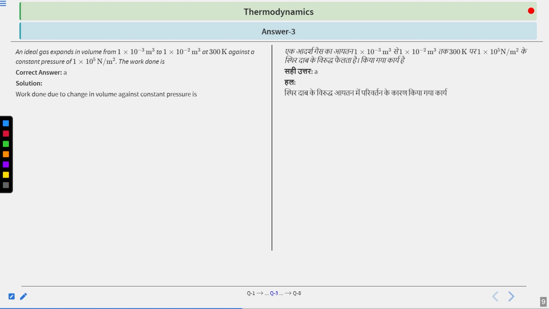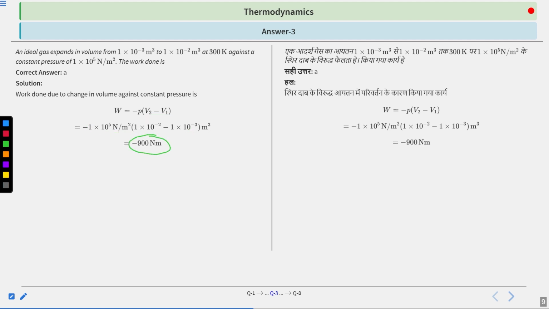It is mentioned here that your volume change is done under constant pressure. Therefore, we will use the formula minus P external delta V, that is the change in volume, V2 minus V1. Putting in the pressure and the volume change gives you the work done, which is minus 900 Newton meter, or you can say minus 900 joule also, since this is an SI unit.